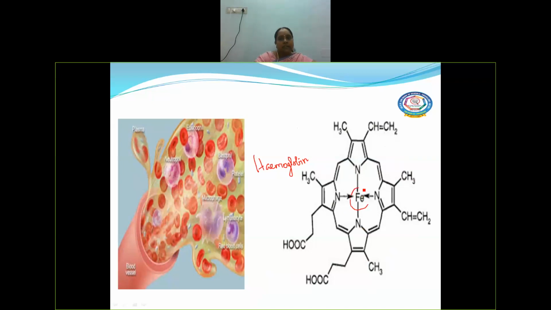Iron is getting the electrons from the nearby atoms, that means the atoms are surrounding it. So from these atoms, iron will get the electron. You understand? So this is also a complex of iron, right?